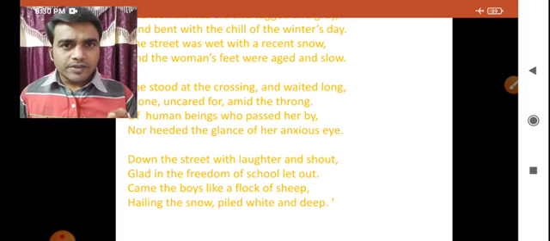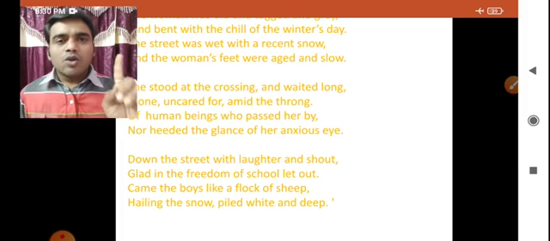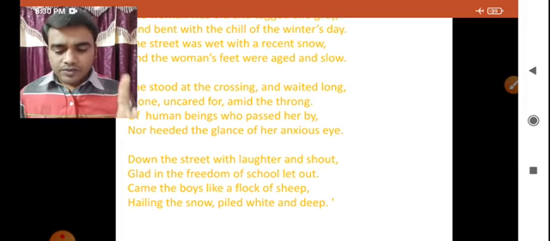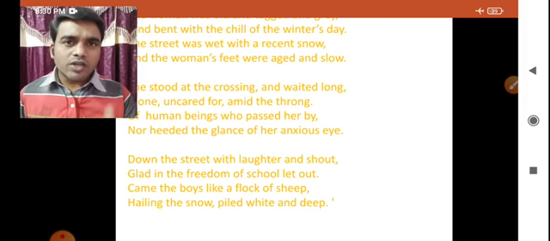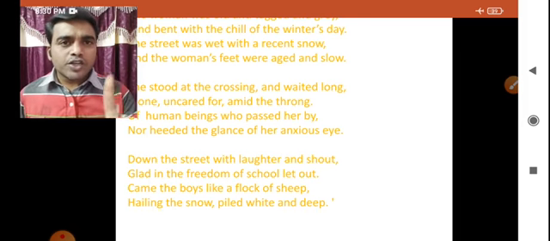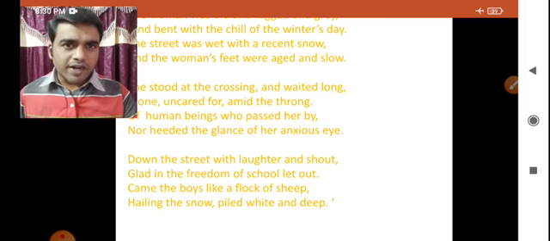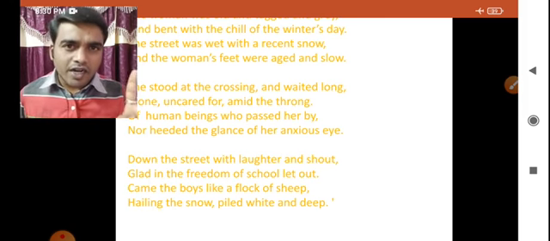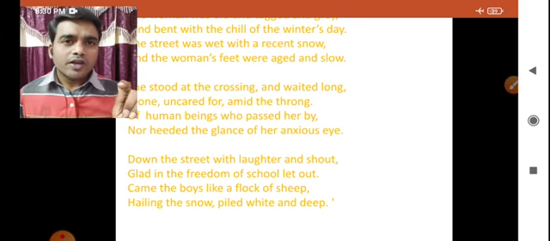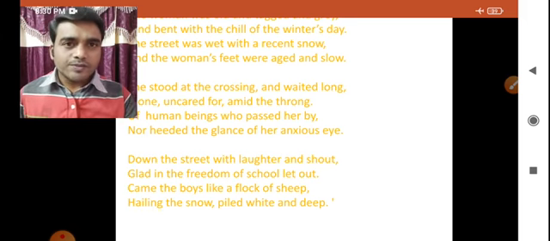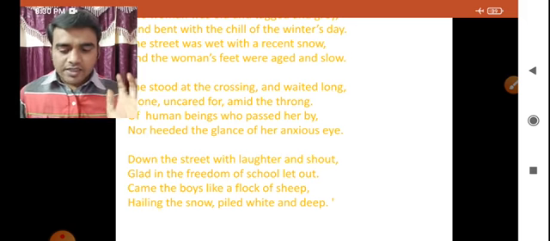Have you written? See, the first question is, what kind of woman do we find in this poem, or how does the poet describe the woman in this first paragraph? Then the second question, where was she standing and why? Am I right? Yes.